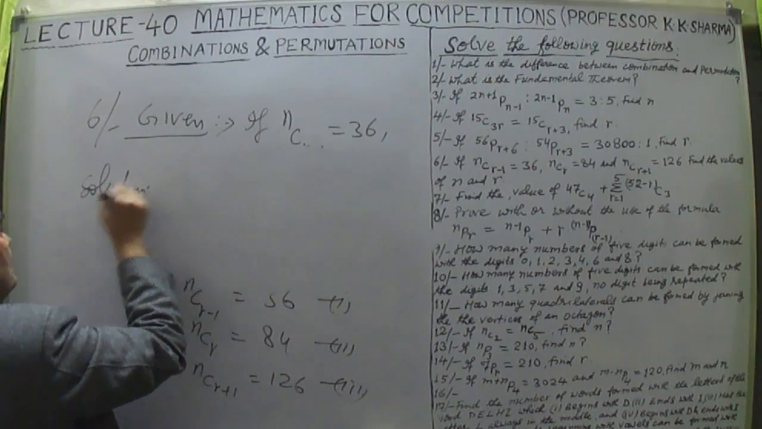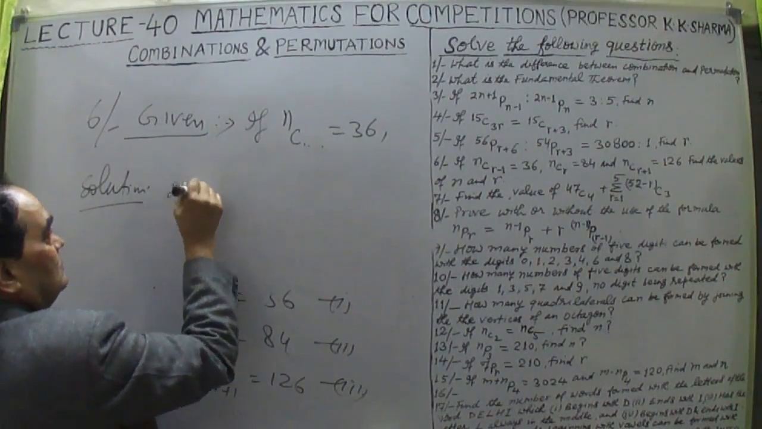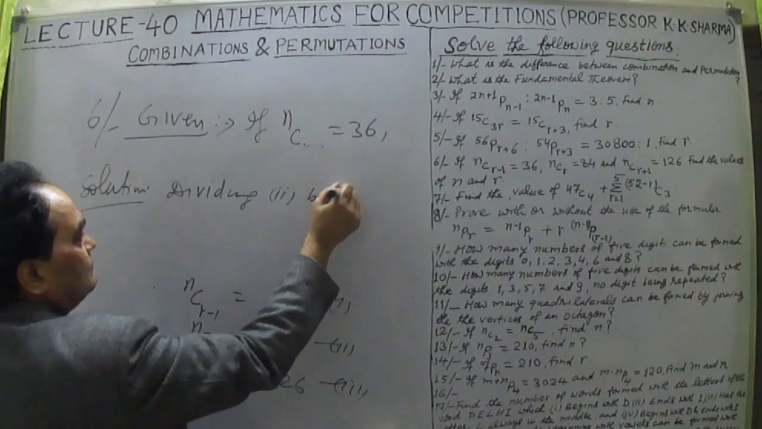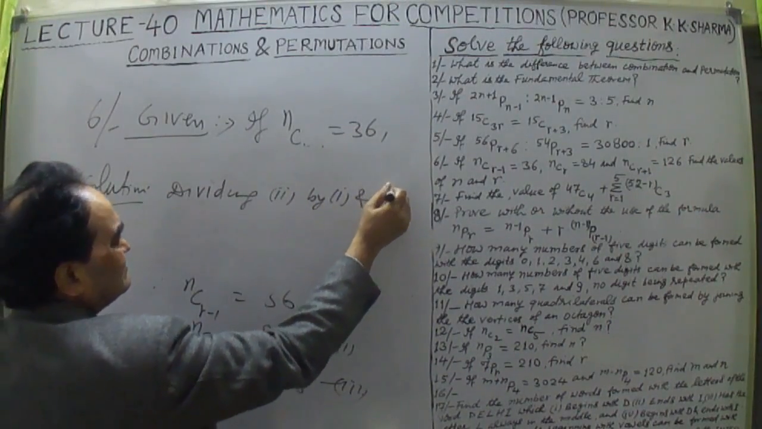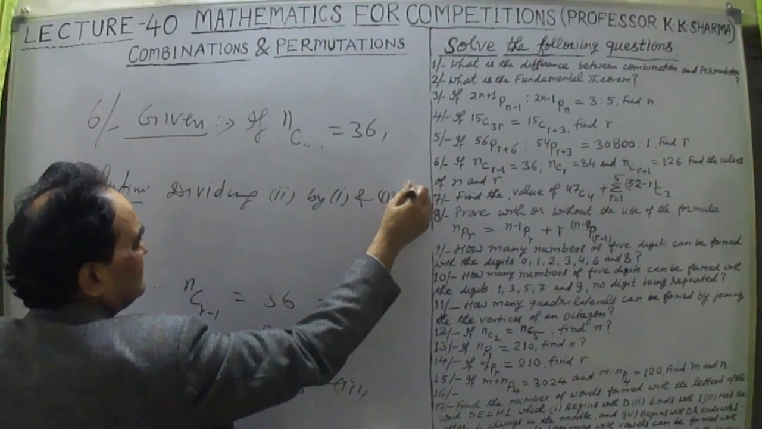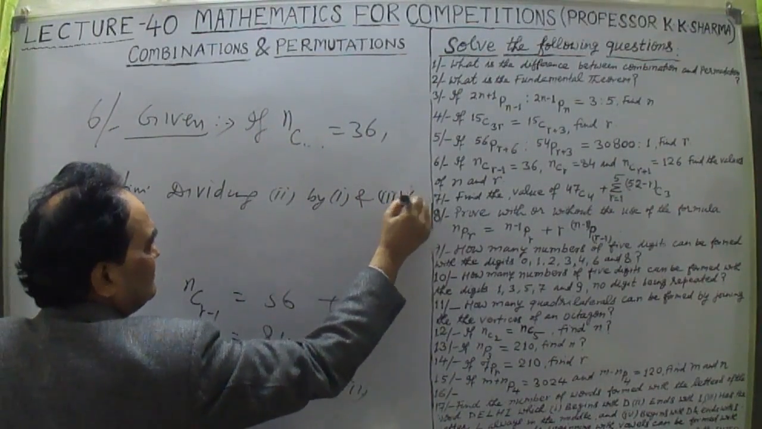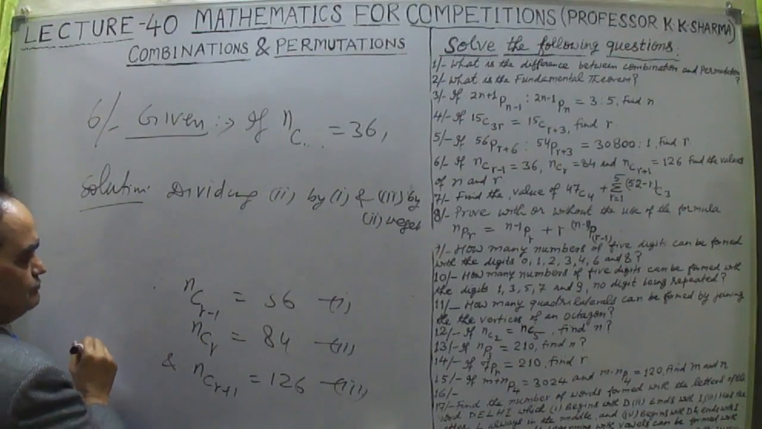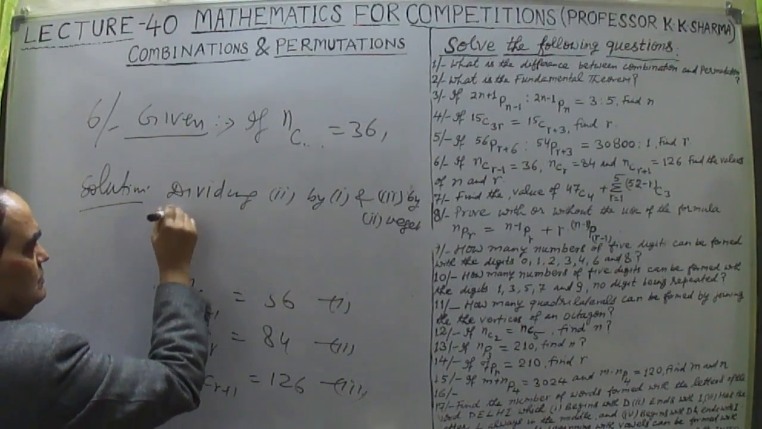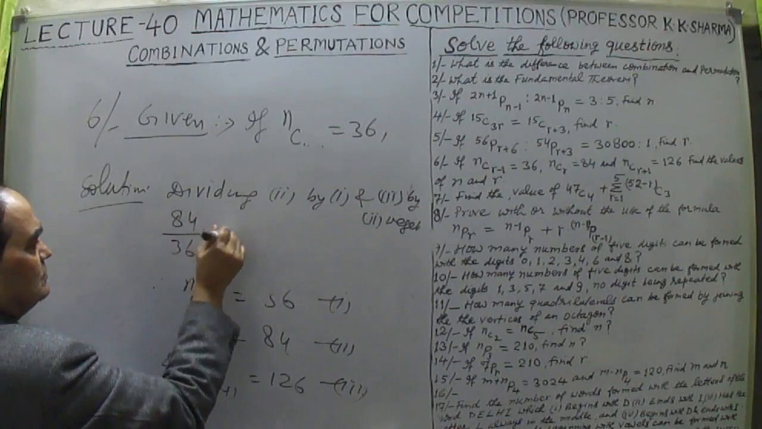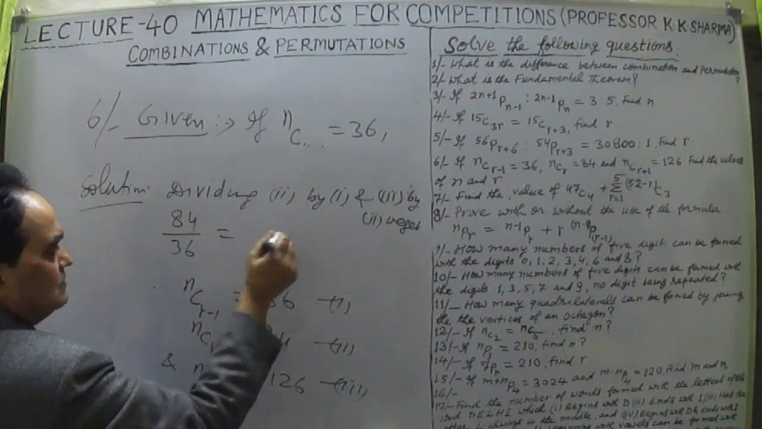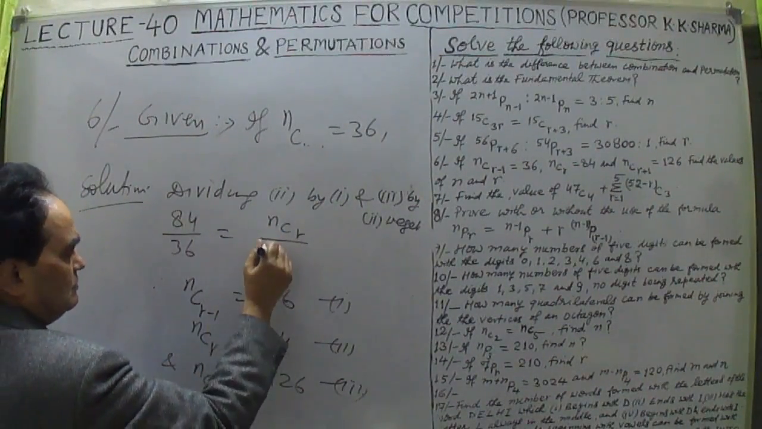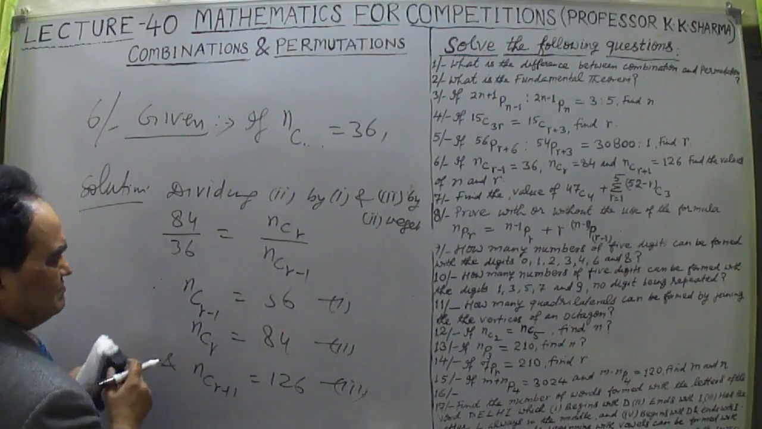Solution. Dividing second by first and third by second, we get 84 upon 36 is equal to nCr divided by nCr-1.